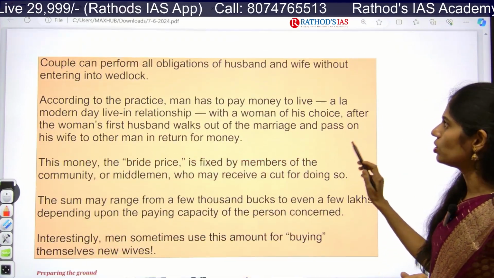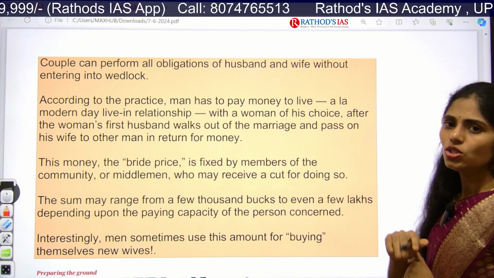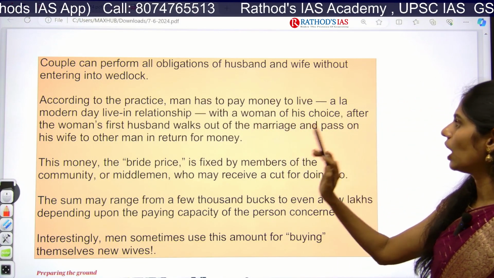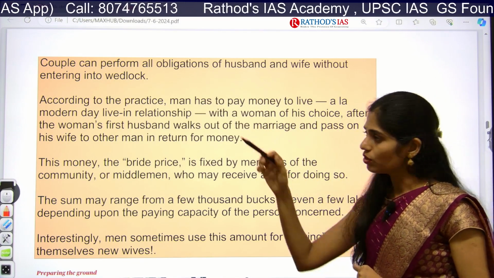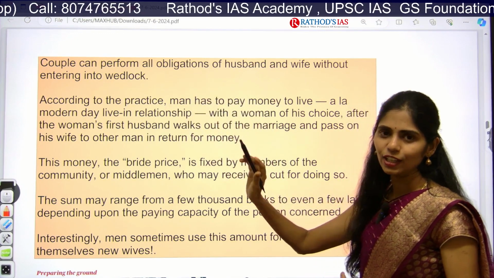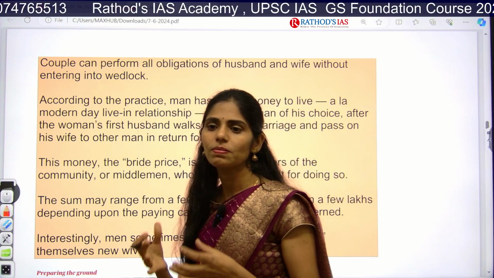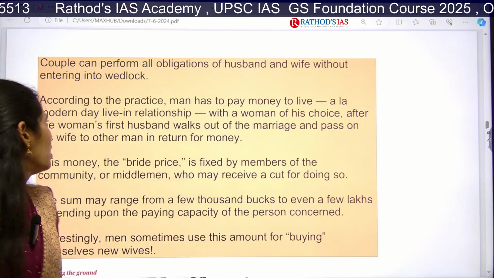According to this practice, a couple can perform all obligations of husband and wife without entering into wedlock. Without entering into a wedding or marriage, they start the relationship as husband and wife.